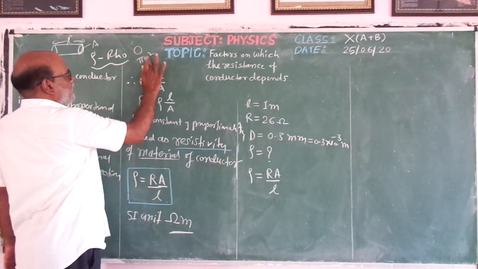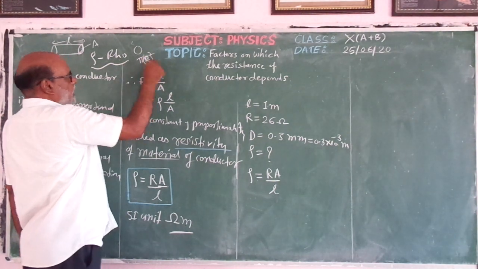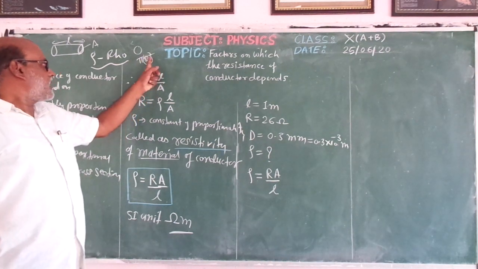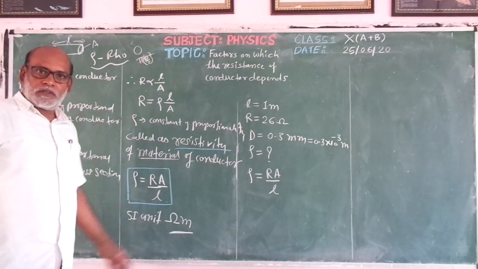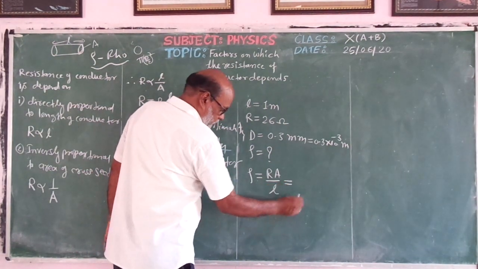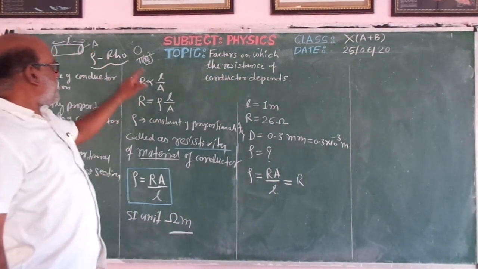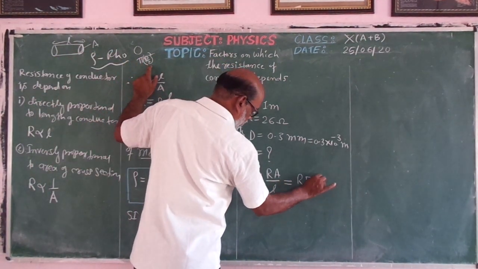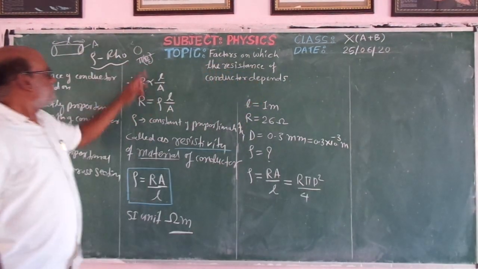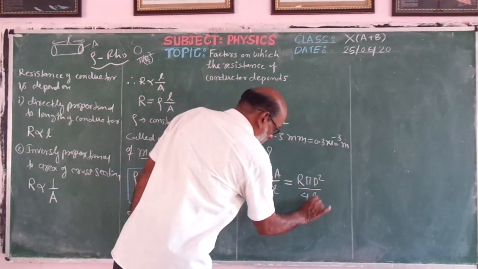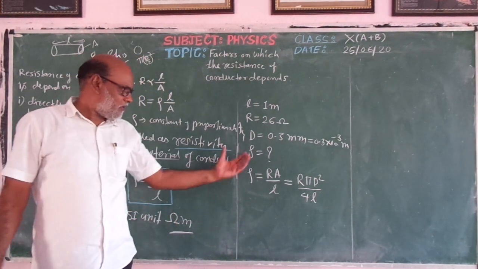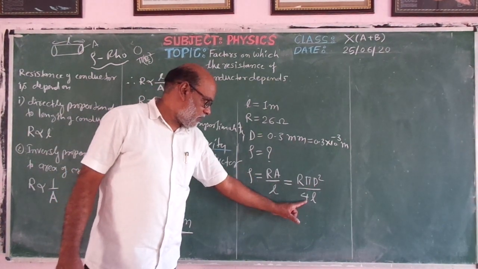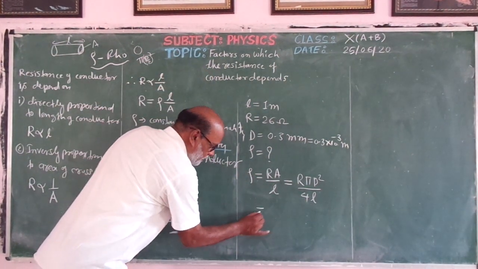If we want to write diameter instead of r, then r equal to d by 2, whole square. Finally it becomes pi d square by 4, and therefore we may rewrite this formula as R into pi d square upon 4, into L. So we have a new form of the formula: rho equal to R into pi d square upon 4L.